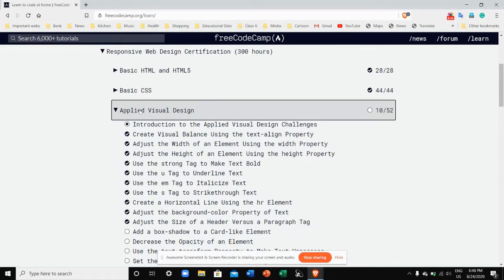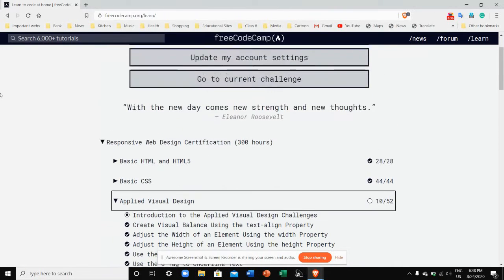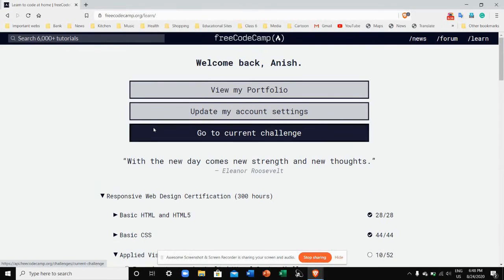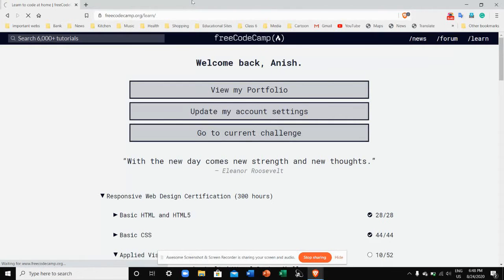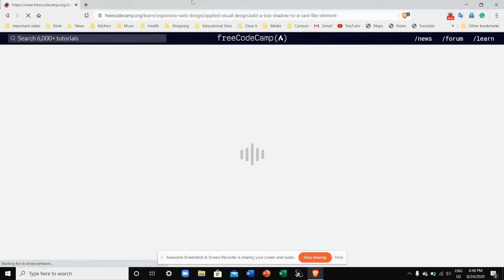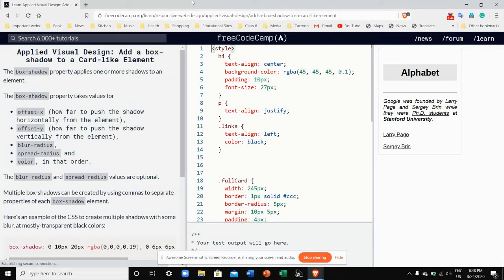I completed this much on this website, and let's go to the current challenge just to show you a sample of how it looks. In my opinion, it has a very user-friendly interface, and the thing is that it does not support block-based coding. Actually, in HTML, block-based coding is not necessary, and it's not there also.